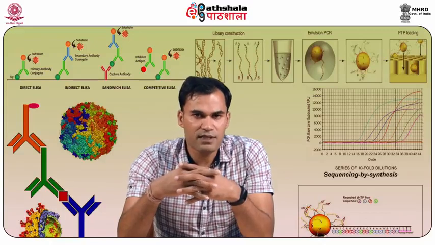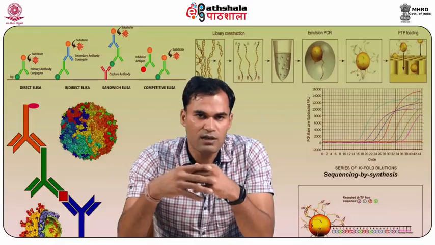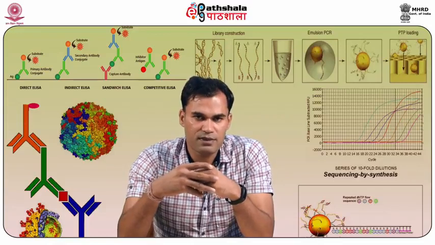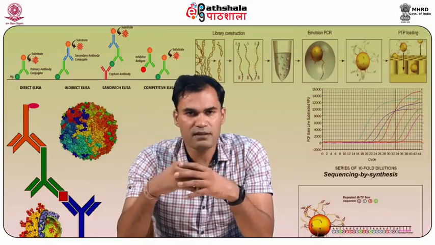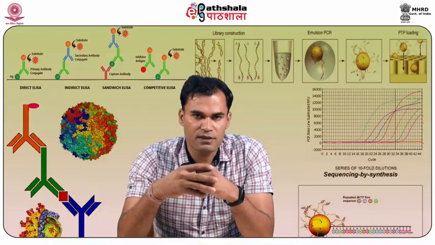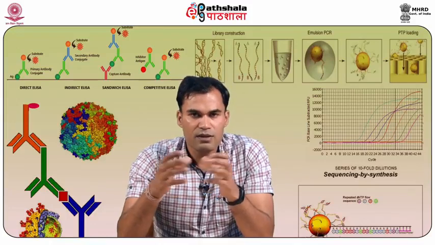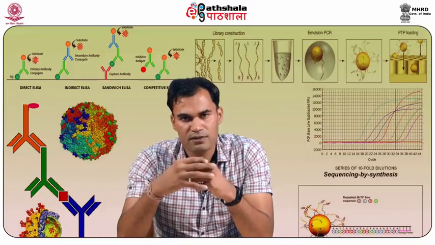The first method we discussed was microinjection. Then we discussed retroviral mediated gene transfer, then sperm mediated transfer, and somatic cell nuclear transfer. All these methods have certain pros and cons, and we have discussed those also.